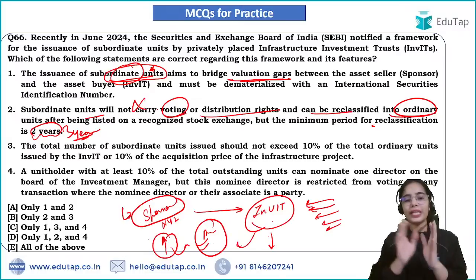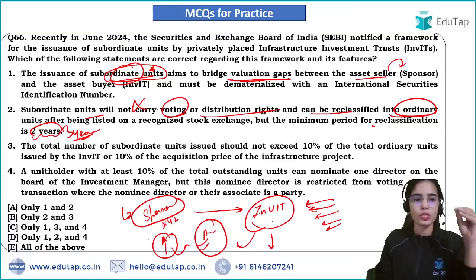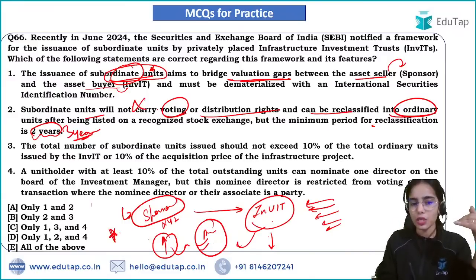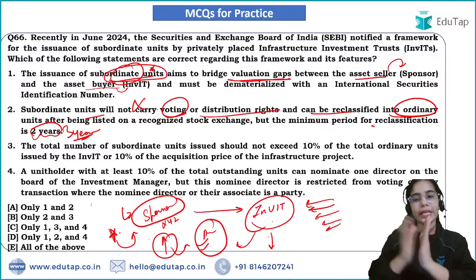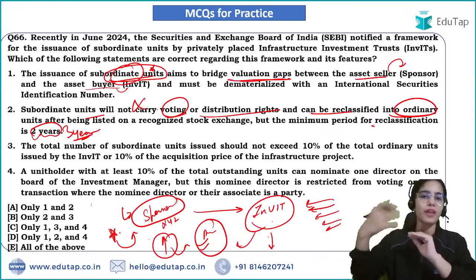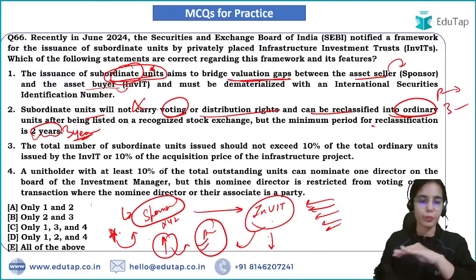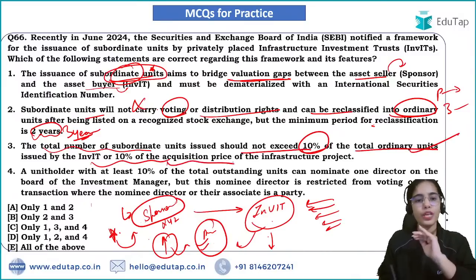Okay, so when there is a valuation gap between the InvIT, the asset buyer, and the sponsor, the asset seller, the subordinate units will be bought by the sponsor. If the project works well and the 3 years have passed, the subordinate units can be reclassified into ordinary units automatically. The total number of subordinate units that can be sold should not exceed 10% of total ordinary units, correct, and should not exceed 10% of acquisition price, correct. A unit holder with at least 10% of the total outstanding units can nominate one director, correct.